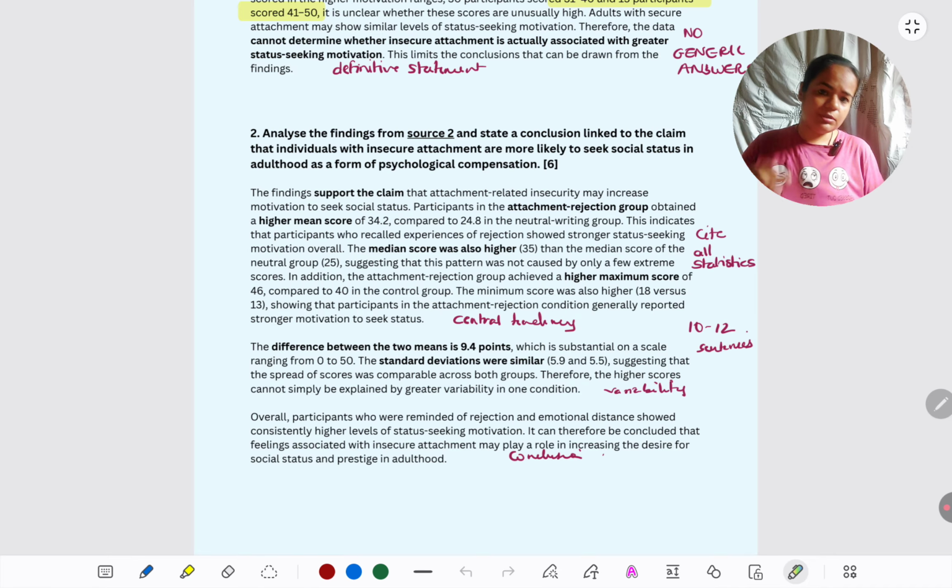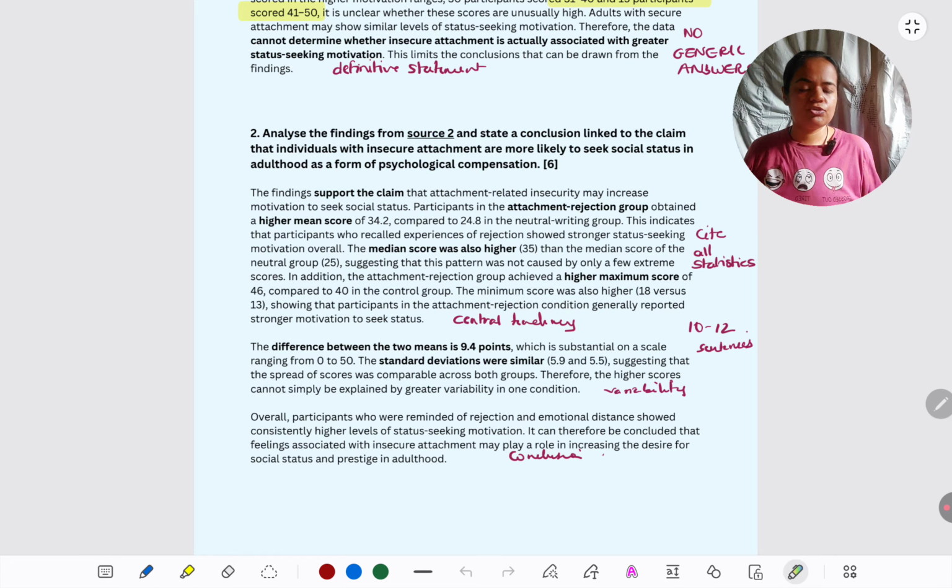Median score is also higher. Mean has already told us that on average, the insecure group has higher status seeking. What is the median telling us? Median is telling us it's not a matter of a few extreme scores. The mean is justified, it's supported by the median, because if the mean was only because of outliers or extreme scores, then the median would tell us otherwise. But the median is also aligned with the mean, it's telling us the same thing. So we get more confidence that our results are supporting the claim.